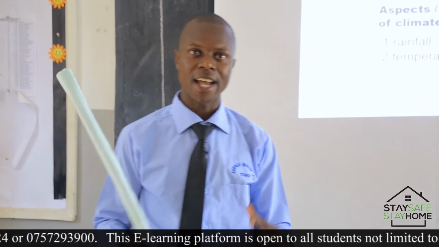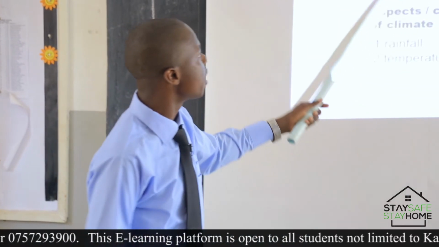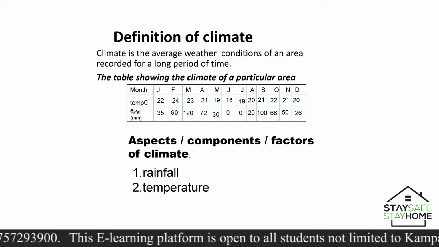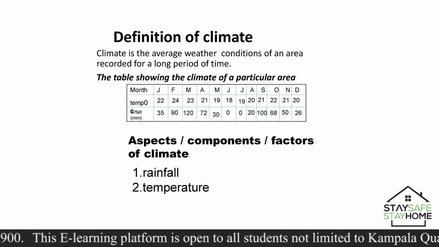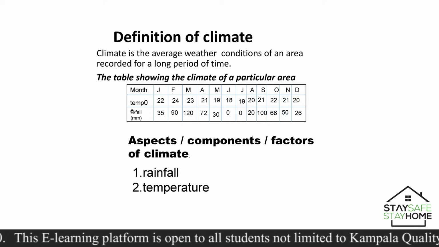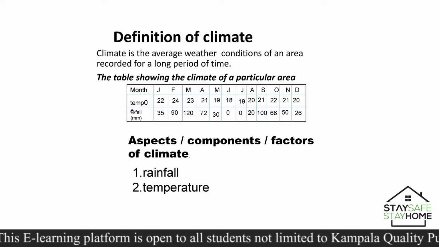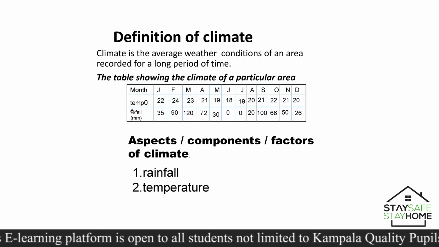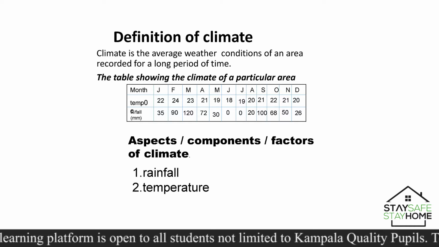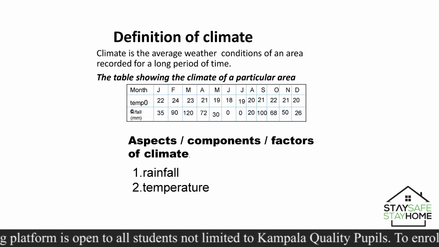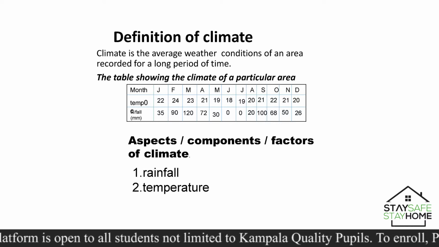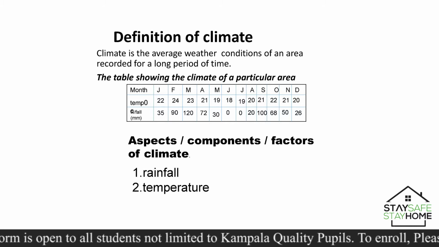And what does this word average mean? Take a look at this table here, okay? Can we read the heading? It says, the table showing the climate of a particular area. In this case, we have been given the month, the temperature, and the rainfall that is measured in millimeters. The temperature here is measured in degrees Celsius.